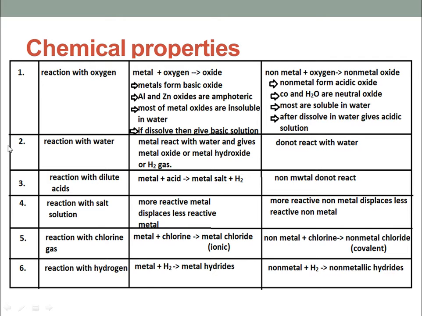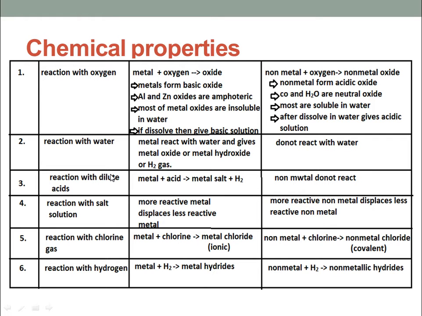Come to the next property, that is reaction with water. Whenever metal reacts with water, it always gives metal oxide and hydrogen gas, or metal hydroxide. So you can see here, metal reacts with water to give metal oxide or metal hydroxide along with hydrogen gas. Non-metals generally do not react with water.